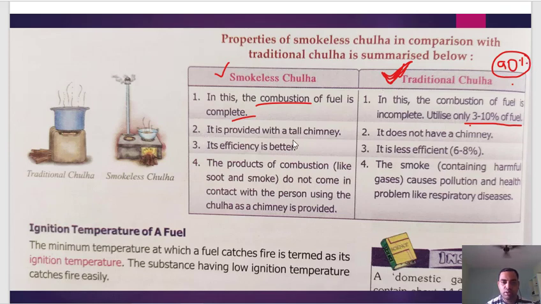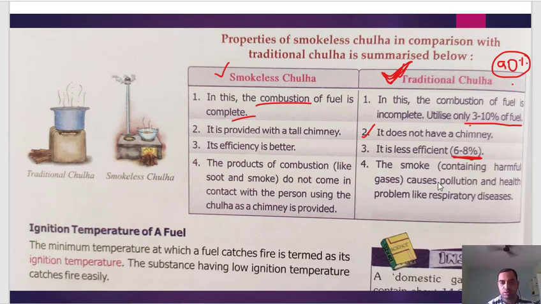So it is provided with a tall chimney. It doesn't have a chimney. If you have seen it, you must have known. Its efficiency is better. It is less than 6 to 8% efficiency. Yes, the products of combustion like soot and smoke do not come in contact with the person, because of the chimney it is moving out.